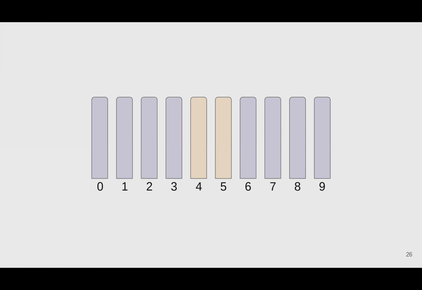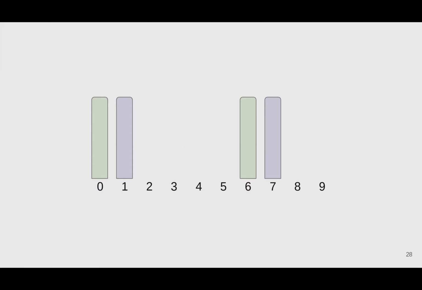On the surface, these concepts appear related to the task. If we know the image depicts a 4, we know it's even. If we know it doesn't depict a 4, we know it's more likely to be odd. But for this example, we're going to consider an extreme case where there are no instances of 4s and 5s in our data set. The only digits that appear are 0, 1, 6, and 7. Thus, these two concepts are totally irrelevant for the predictive downstream task.